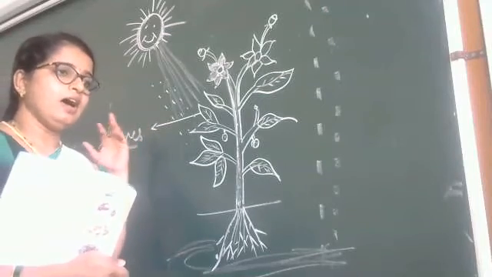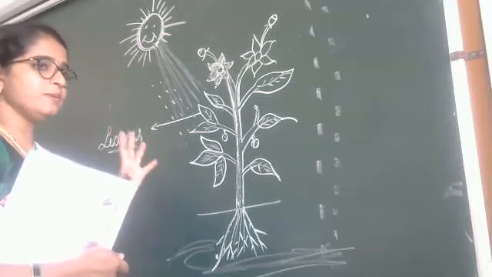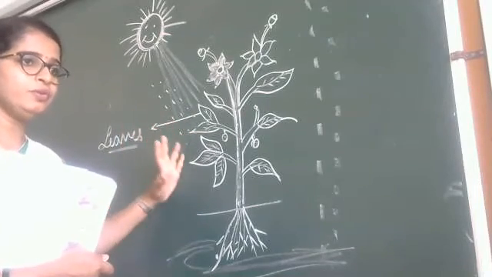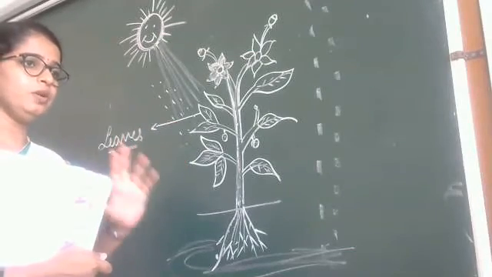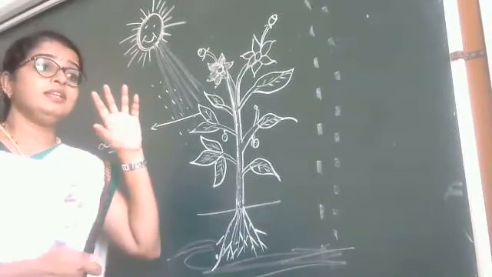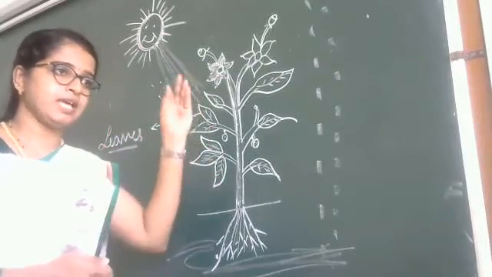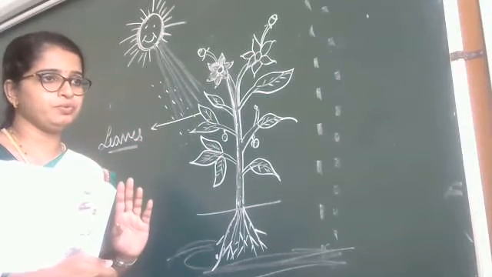Other substances you will learn later. There are some substances which help this plant to prepare food. In second standard you just learn only this much, that the leaves prepare food for the plant with the help of sunlight, water and other substances. This much is enough for you.